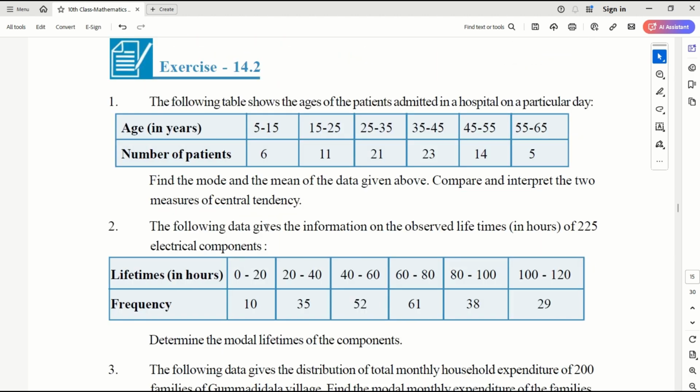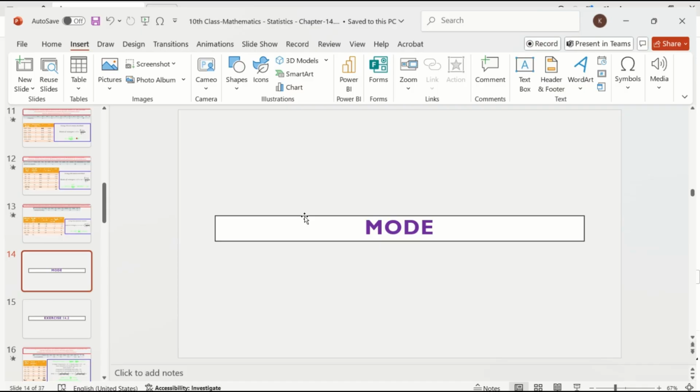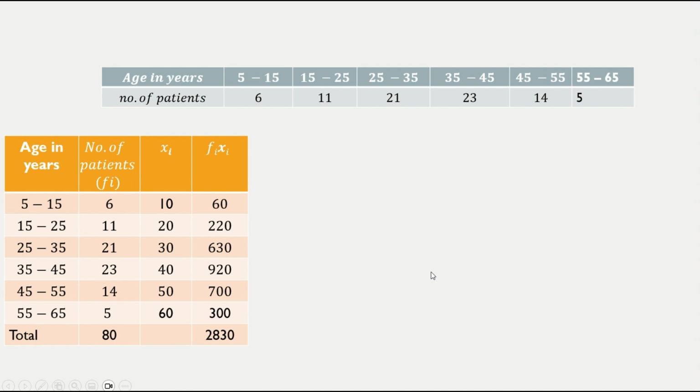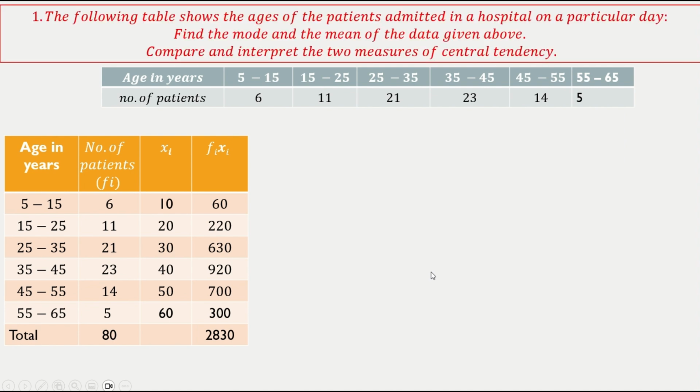Okay, let's do exercise 14.2 now. The following table shows the ages of patients admitted in a hospital on a particular day. Find the mode and mean of the data given above. Compare and interpret the two measures of central tendency. Age group 5 to 15, there are 6 patients. 15 to 25, 11 patients. 25 to 35, 21 patients. 35 to 45, 23 patients. 45 to 55, 14. 55 to 65, 5 patients.